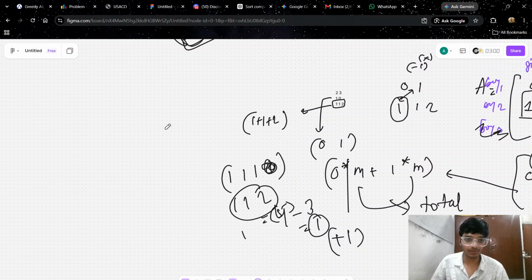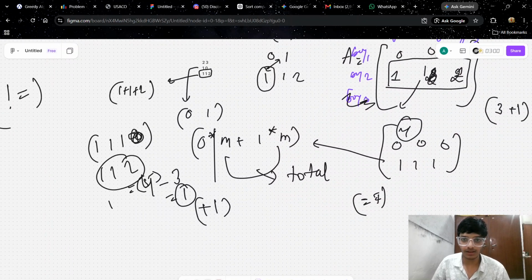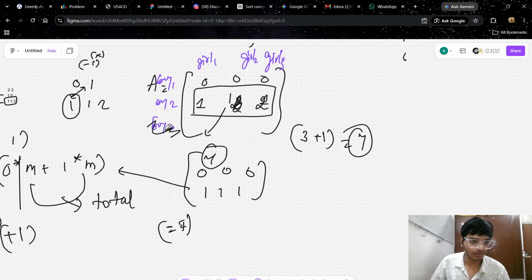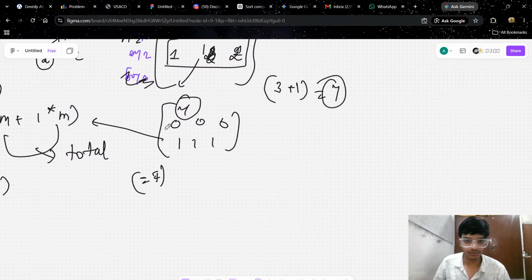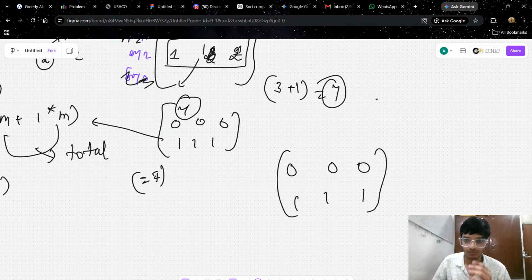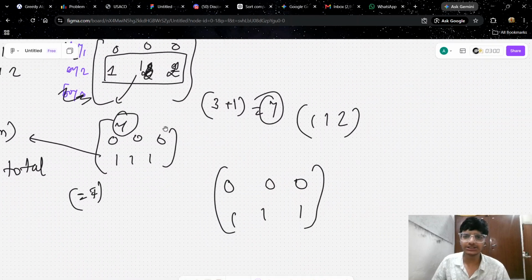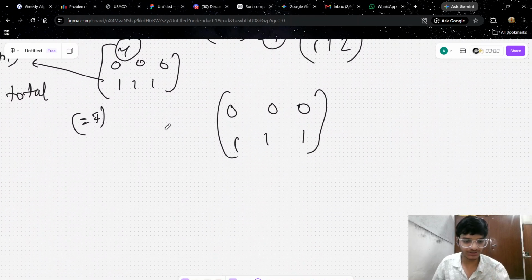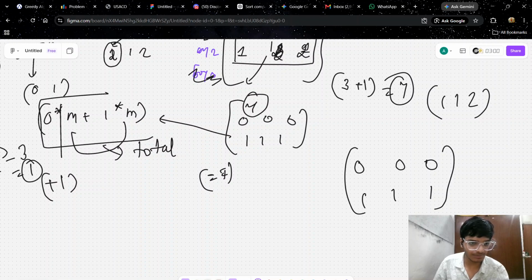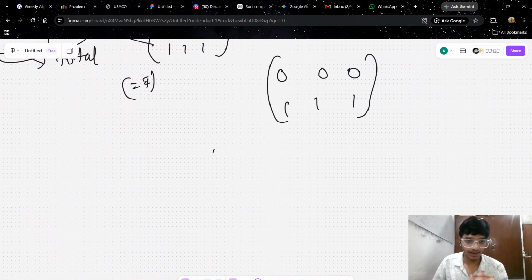What if they are not equal at all? Let us suppose it's 2, then 0 0 0 1 1 1 and 1 1 2, something like that. What we will do, first of all, the same thing. This one will remain the same, and the rest will be without taking care of this.